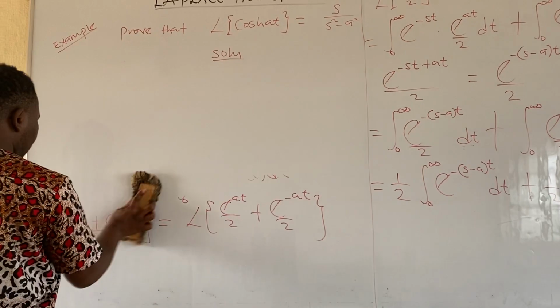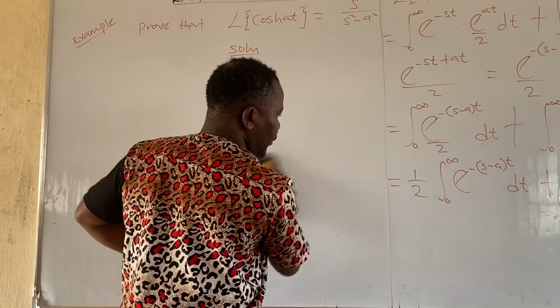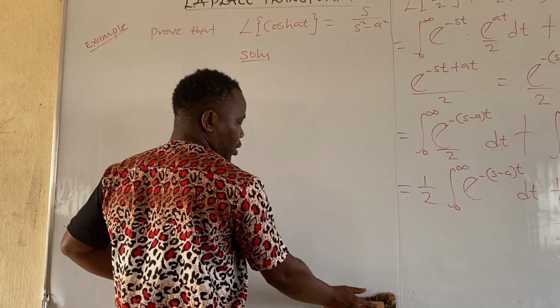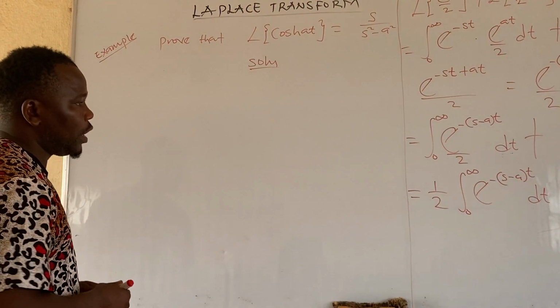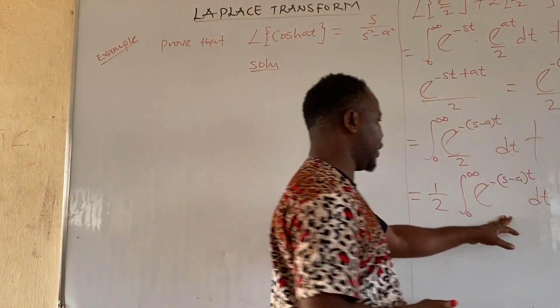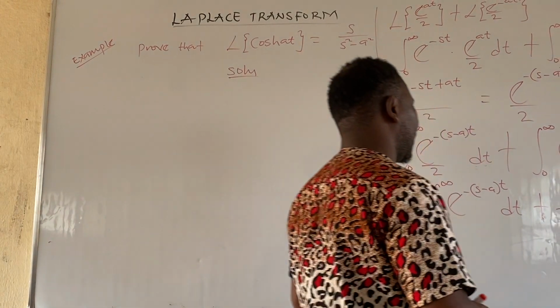It's not difficult. Just follow me. Is that clear? Okay. So now, let us integrate this and integrate this.